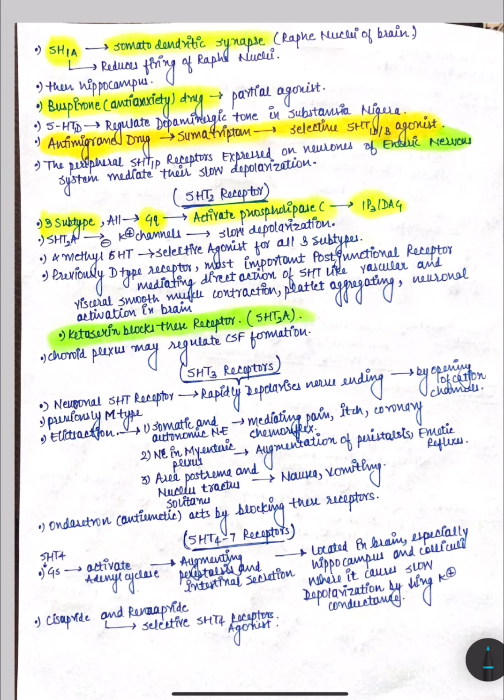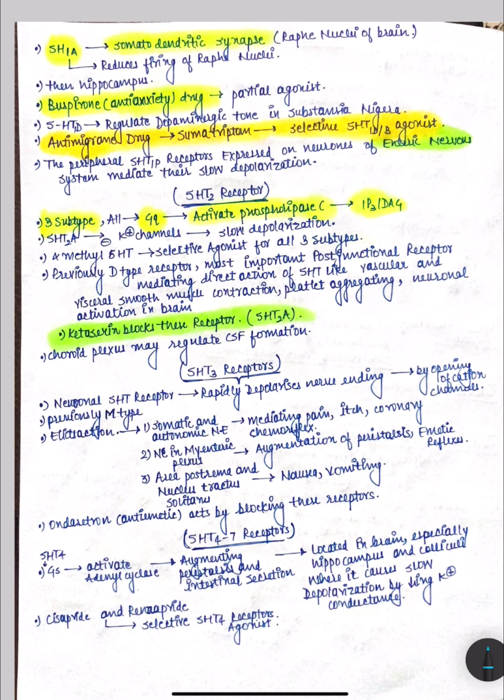And another subtype of this receptor, that is 5-HT1A, these are somatodendritic synapses which are present in raphe nucleus of brain. And what do they do? They reduce the firing of raphe nucleus. Okay, and the next center for this is hippocampus. It is also another important site. So anti-anxiety drug, that is buspirone, this is a partial agonist on these receptors.